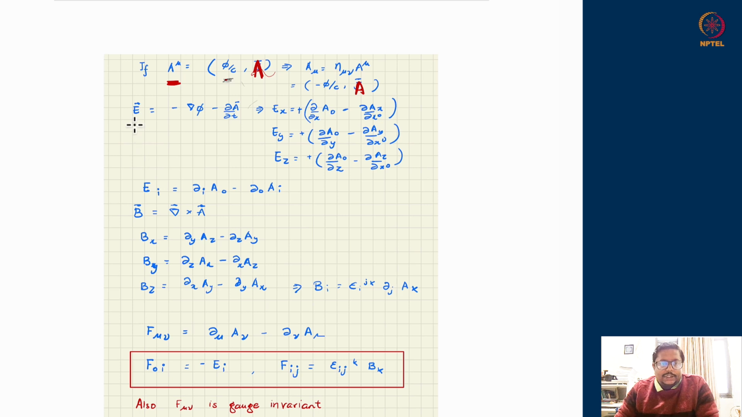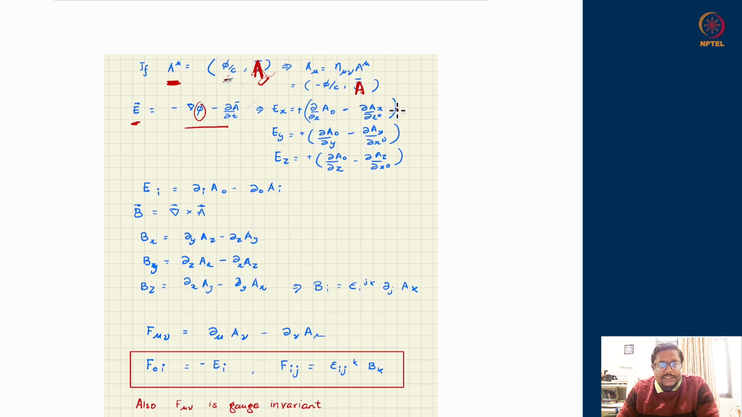Okay, so how do I express the electric field in terms of these variables? The electric field, remember, is the gradient of phi and the temporal derivative of A, with a minus sign. So you do that. Remember, this object, up to 1 over c, would be the first component A0.